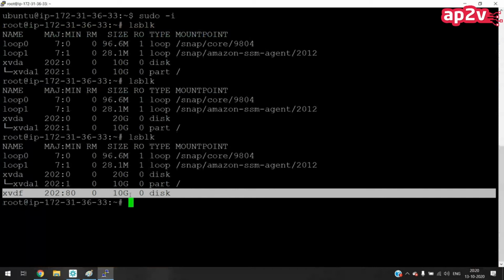Now I have another instance, and I want the same data of this instance to be copied to that instance. Obviously we have some methods to copy the data from one instance to another, but it will take some time, right? So here, if you want a backup, you can create a snapshot of this disk. Snapshot means the data backup of this disk.